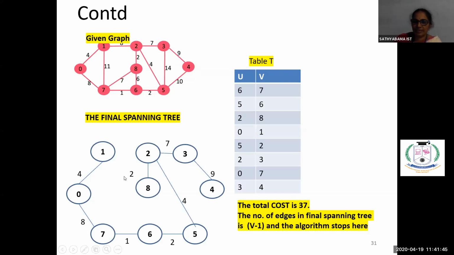So what you have to understand is, if you are having V number of vertices and we can have any number of edges, the final spanning tree should be constructed with V minus 1 number of edges. Now you add all the costs, the total cost, that will give you the minimum cost of the spanning tree. So I'm adding all the costs, 12, 13, 14, 15. Finally, we are getting the total cost is 37, right? That is the minimum spanning tree using Kruskal's algorithm.